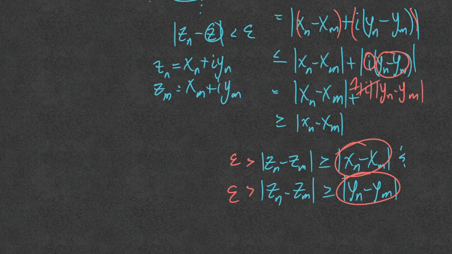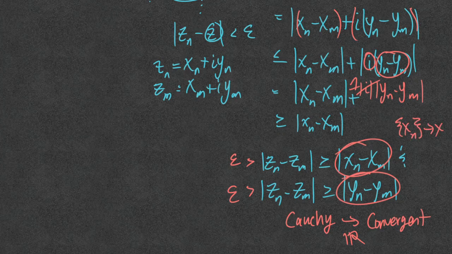And since we know that Cauchy sequences in the reals are automatically convergent, so in R, we immediately know that the sequence x sub n has to converge to something we'll call x, and we know that y sub n converges to something which we'll call y. And so from there, we're going to show that z sub n is going to converge to what? x plus iy.